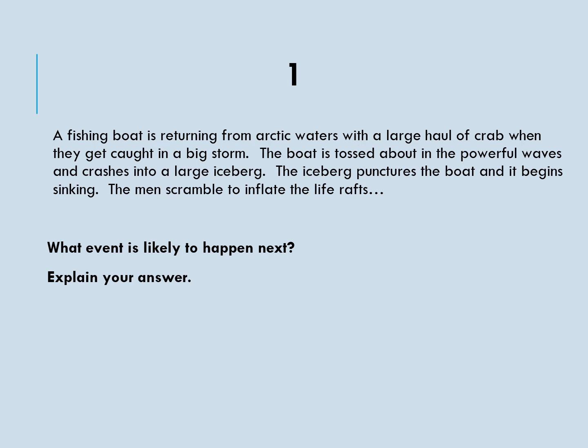A fishing boat is returning from Arctic waters with a large haul of crab when they get caught in a big storm. The boat is tossed about in the powerful waves and crashes into a large iceberg. The iceberg punches the boat and it begins sinking. The men scramble to inflate the life raft. What event is likely to happen next, and what will be the explanation to the answer?